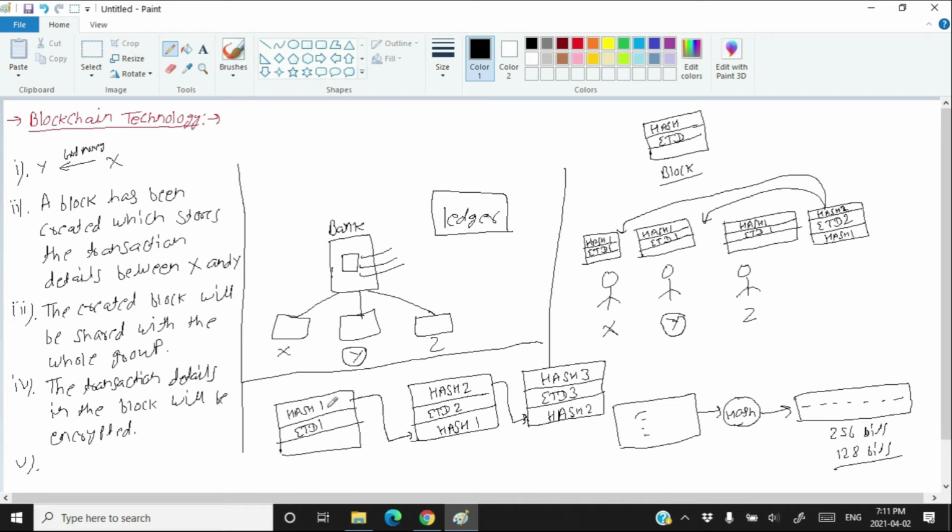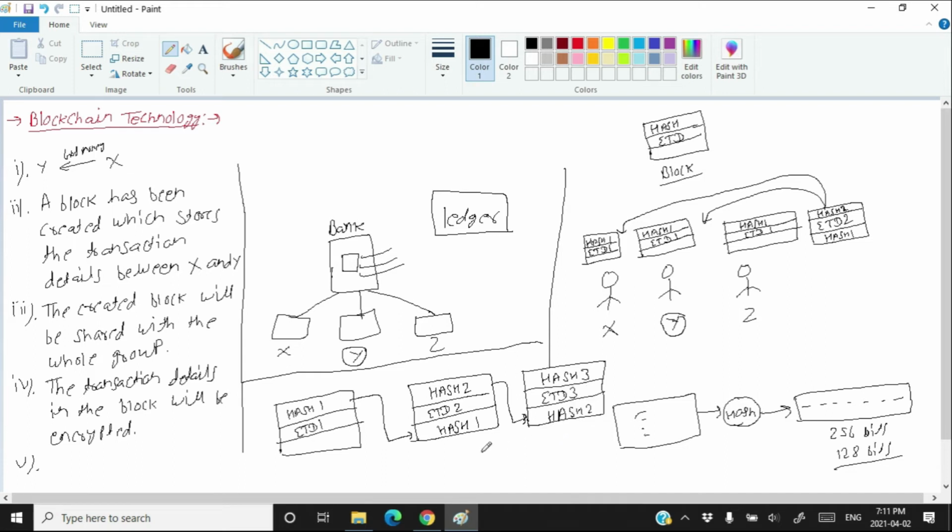That means whatever hash 1 was present in block 1 has to be updated in block 2, and whatever hash 2 has changed because of this unethical change should be updated in block 3. And this chain will go on for all the blocks.